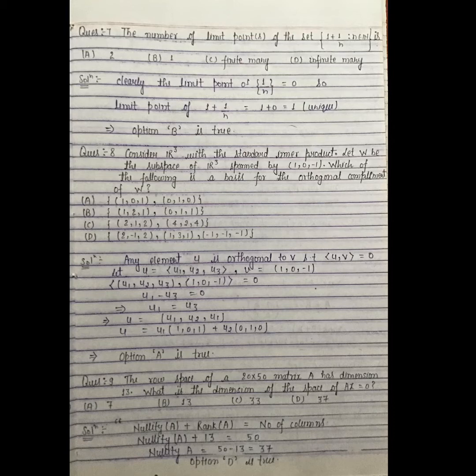Question number 9. The row space of a 20 cross 50 matrix A has dimension 13. What is the dimension of the space of Ax is equal to 0? A, 7; B, 13; C, 33; D, 37. We will use the result: nullity of A plus rank of A is equal to number of columns of the matrix. We have to find nullity of A. Rank of A is given, which is 13, and the number of columns in the matrix is equal to 50. This implies nullity of A is equal to 50 minus 13 is equal to 37. This implies option D is true.